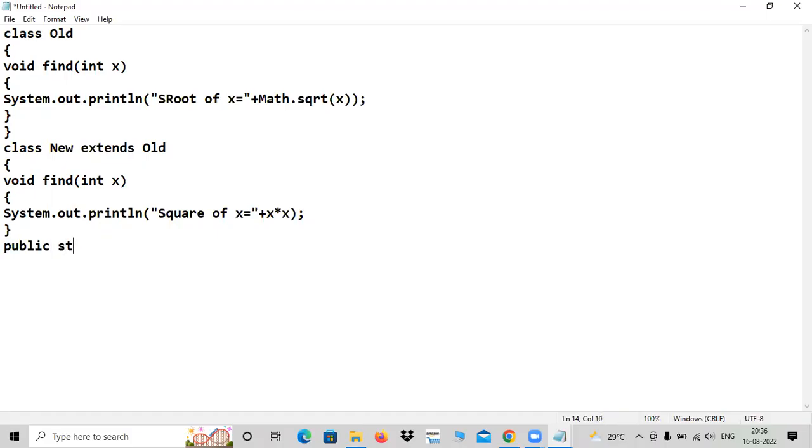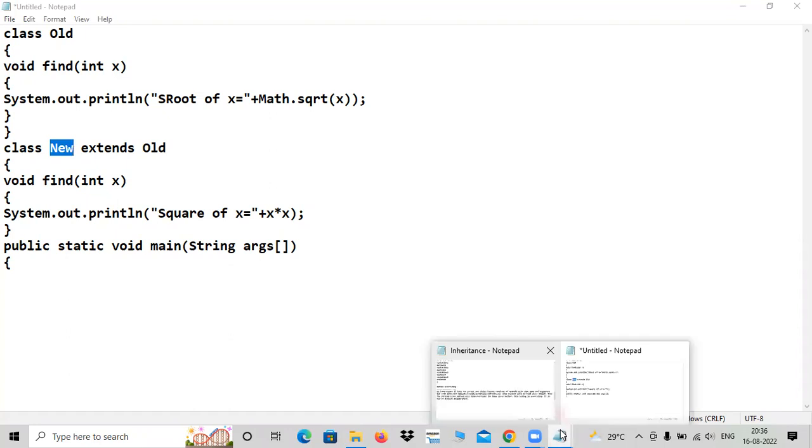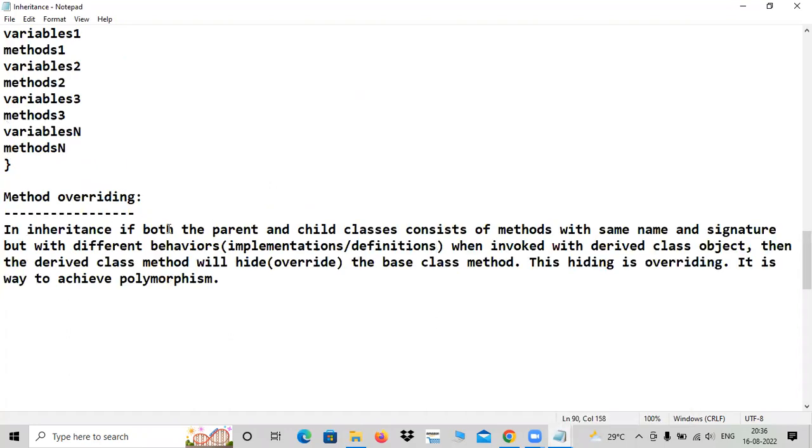Public static void main. So what I told in the definition, create object for derived class. What is your derived class? New. That's what I have told in the definition. Please study. In inheritance, if both parent and child class consists of methods with same name and signature.